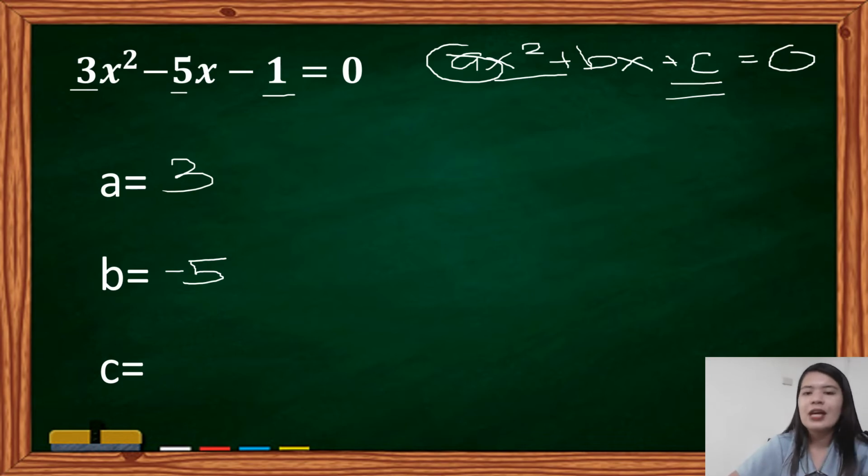So, we have negative 1 here. So, the value of a is 3 because it is the one beside x squared. The value of b is negative 5 since it is the coefficient of our linear term. And then the value of c is equal to negative 1.